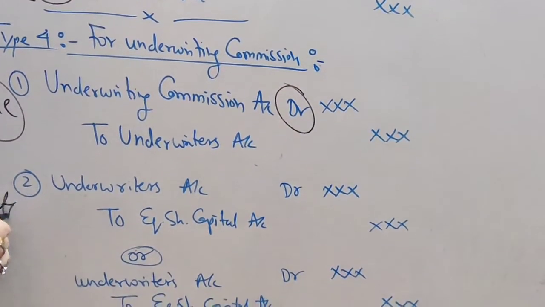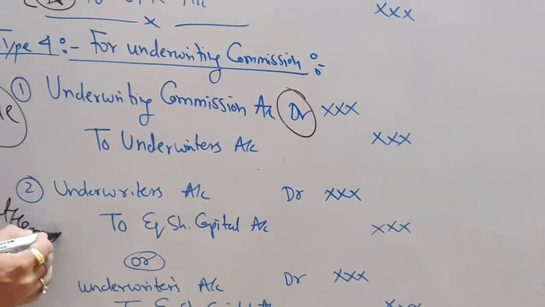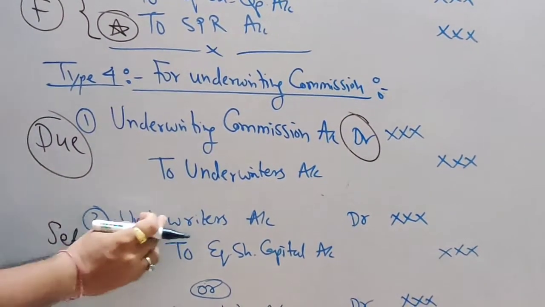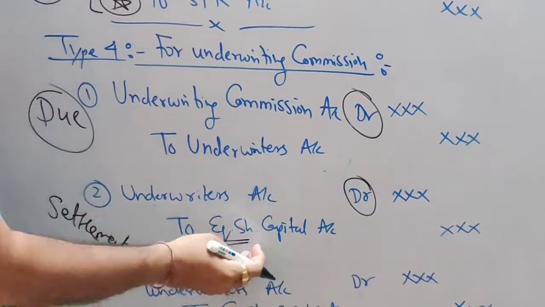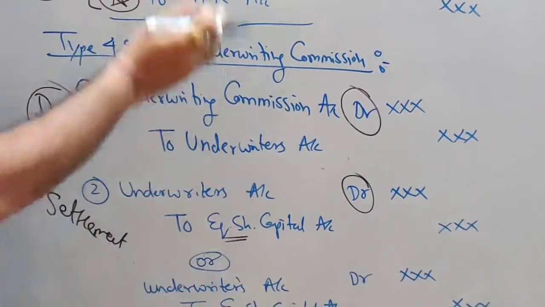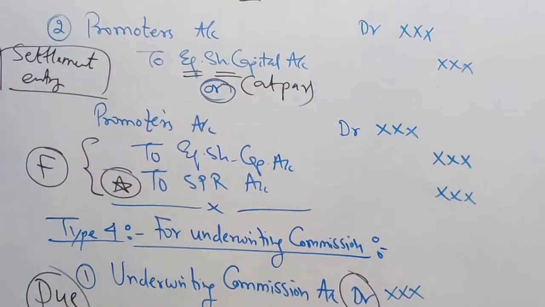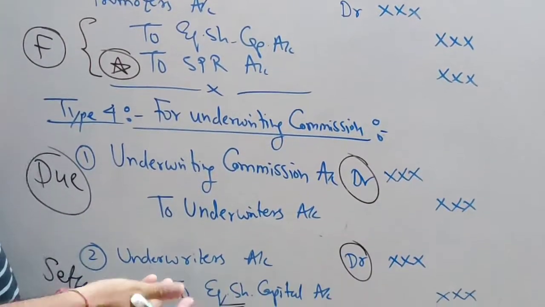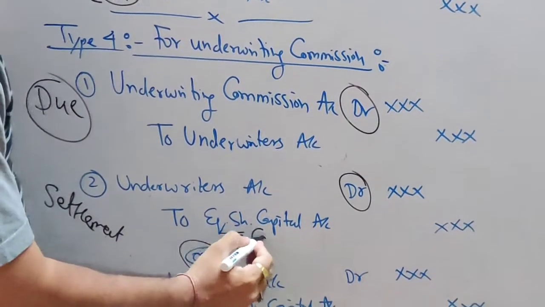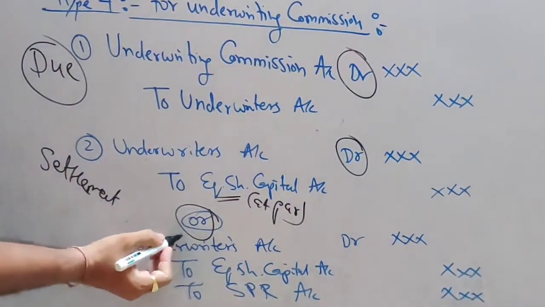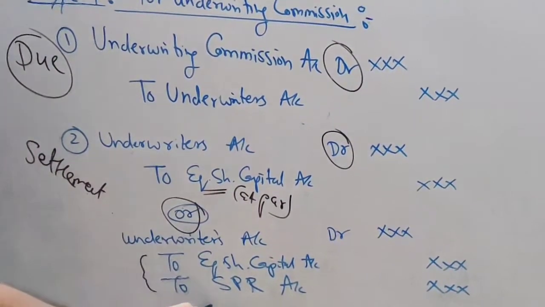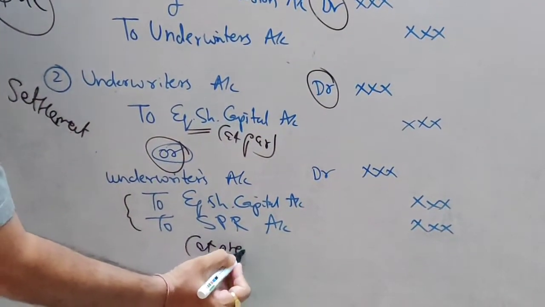What will be your settlement entry, students? The settlement entry is underwriter account debit to equity share capital, which is the same as above. So your entries in type 3 and type 4 are the same. Understood, students? And this is the entry when the shares are given at par. And if it is at premium, this will be your entry at premium.